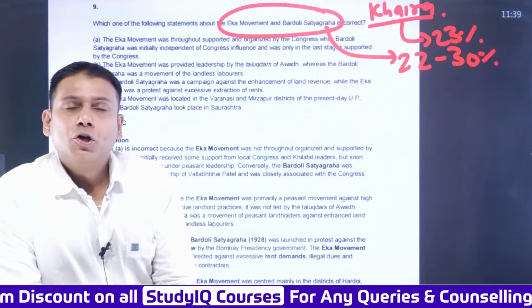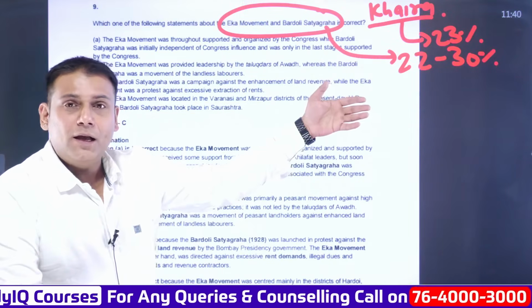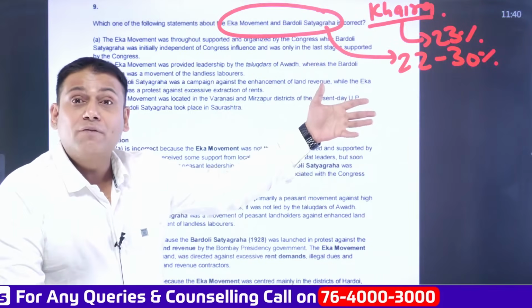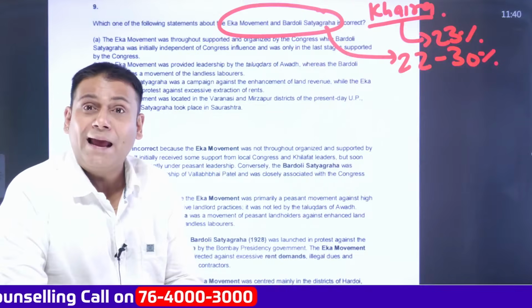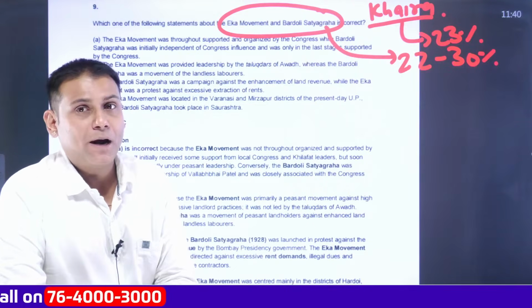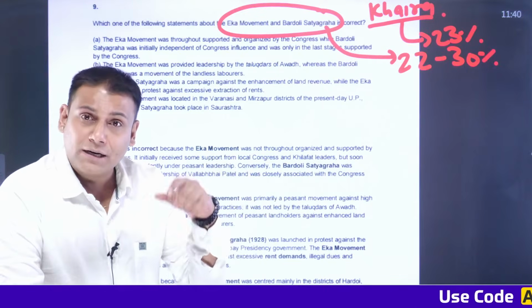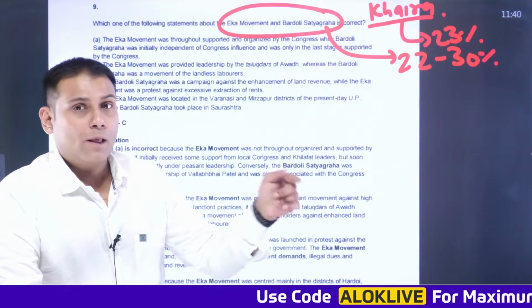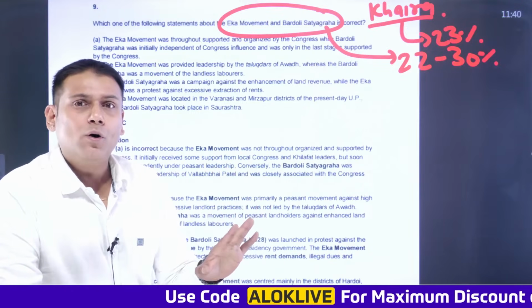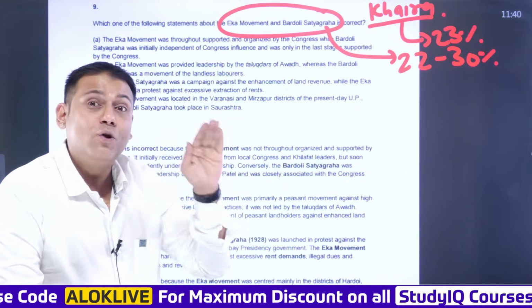Specifically, Bardoli Satyagraha was also led by Vallabhbhai Patelji. In fact, Vallabhbhai Patelji was given the title of Sardar by women of Bardoli. The moral support to the movement was being provided by M.K. Gandhi, as a part of the Bardoli Satyagraha. And Bardoli Satyagraha Patrika was also started by Vallabhbhai Patel to sensitize the masses and the peasants. So in simple words, the major cause of Bardoli and Kheda Satyagraha was land revenue enhancement.